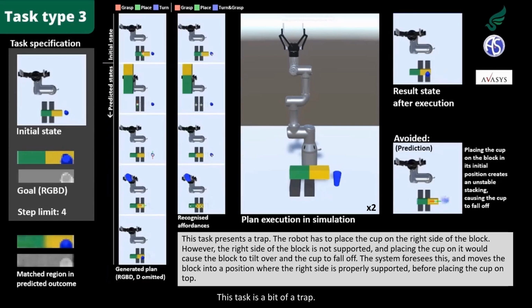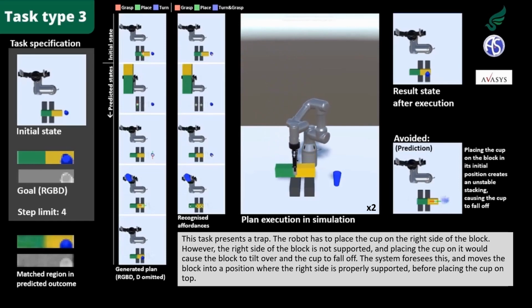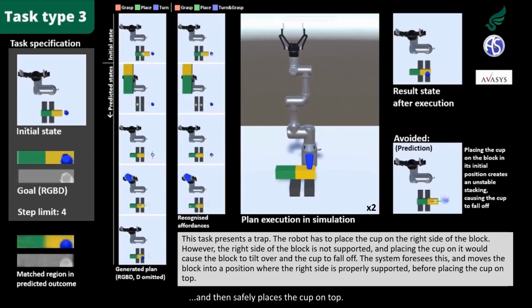This task is a bit of a trap. The robot has to place the cup on the right side of the block. However, the right side of the block is not supported, and placing the cup on it would cause the block to tilt over and the cup to fall off. The system foresees this pitfall. It first moves the block into a position where the right side is supported by a gray block, and then safely places the cup on top.